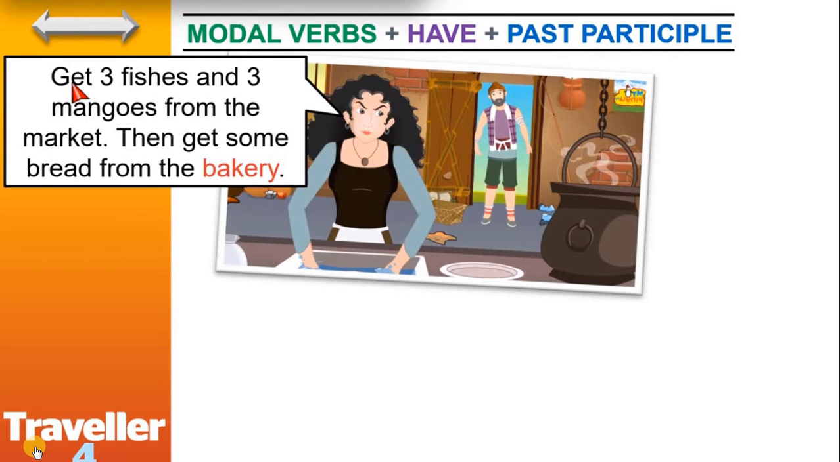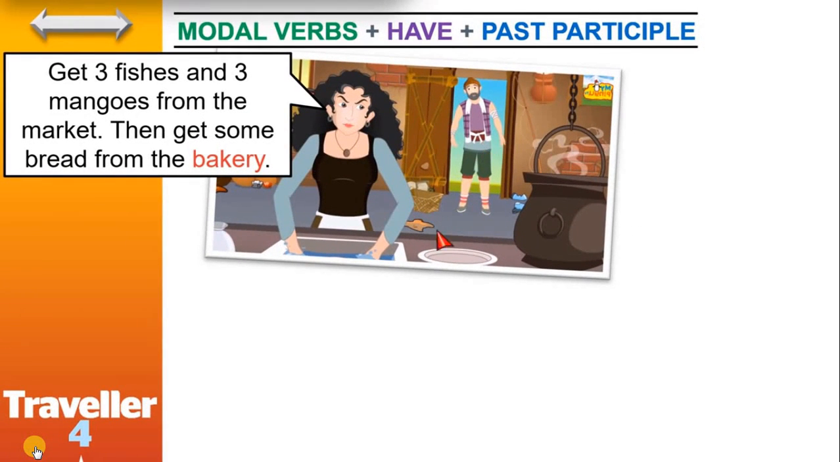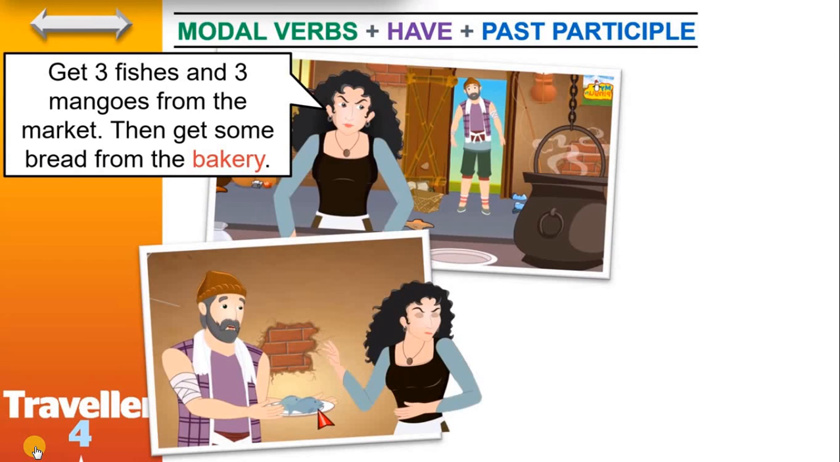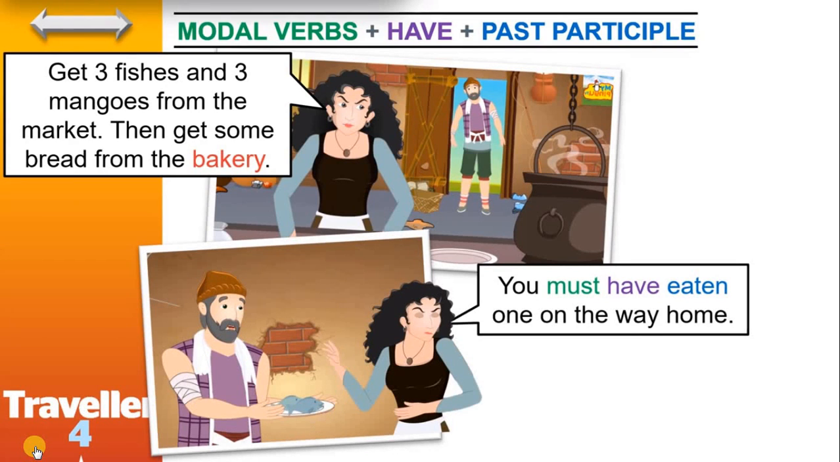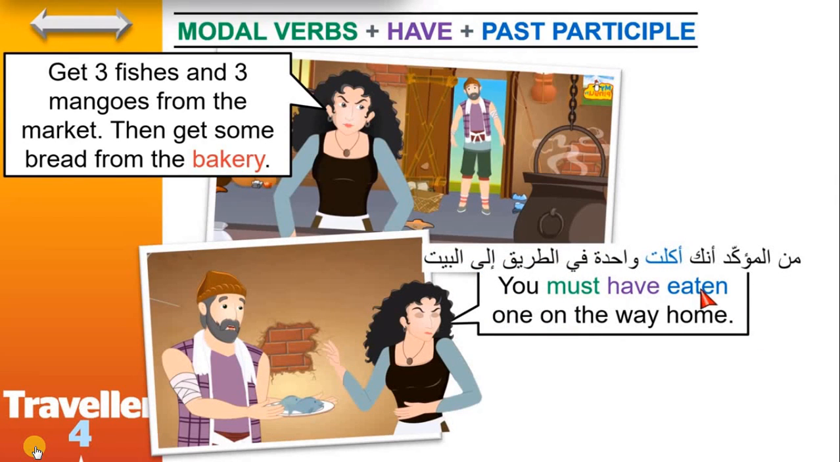Husband, get 3 fishes and 3 mangoes from the market, then get some bread from the bakery. Bakery is the place where bread and cakes are baked. Later that day, the husband returned home with only 2 fishes. What? 2 fishes? You must have eaten one on the way home. I'm sure you did this. Must, modal verb, have, and then past participle. It means I'm sure you did this in the past. You must have eaten one on the way home.